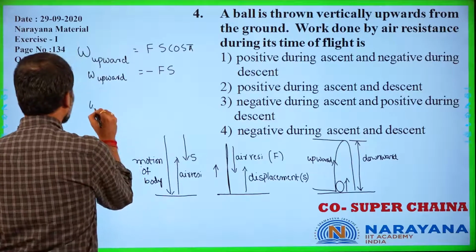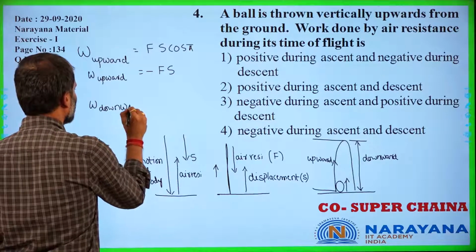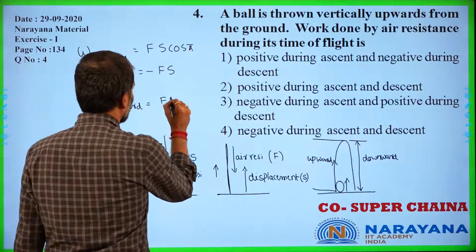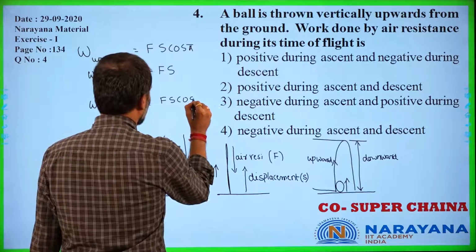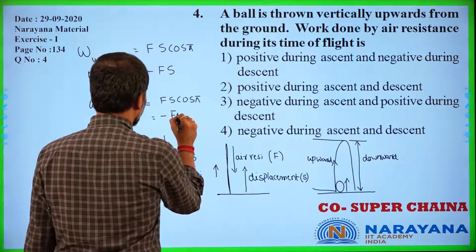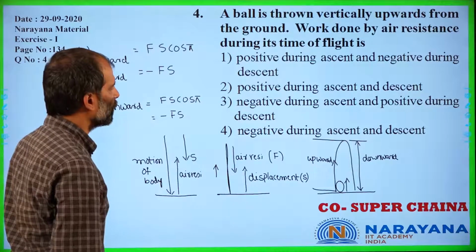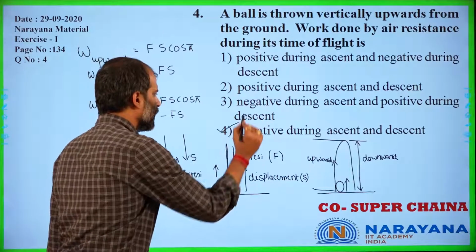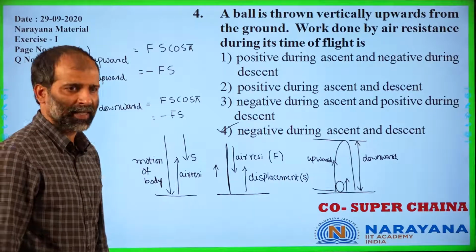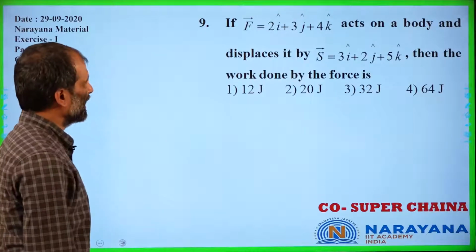So again, work done during downward motion is Fs cos 180 again. So it is minus Fs. So in both the cases we are getting it to be negative. So it is negative during ascent as well as negative during descent. Okay. Moving on to our next slide.